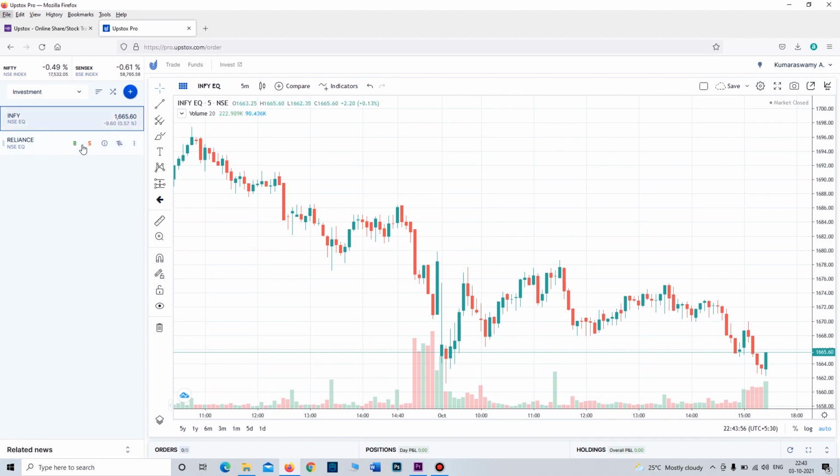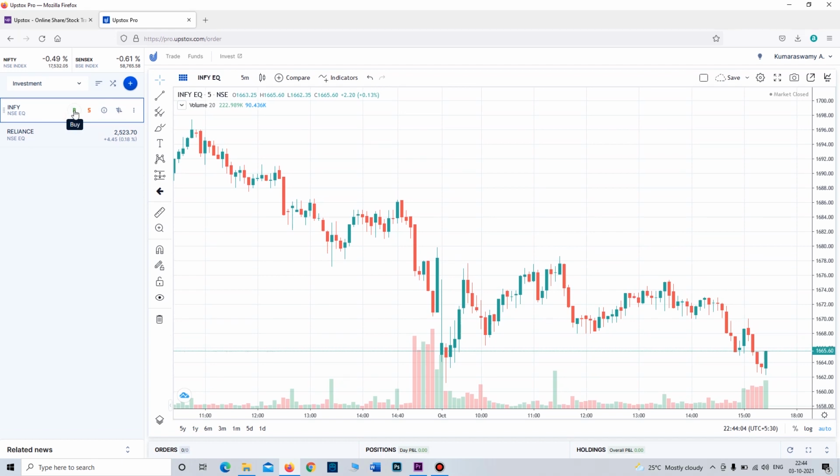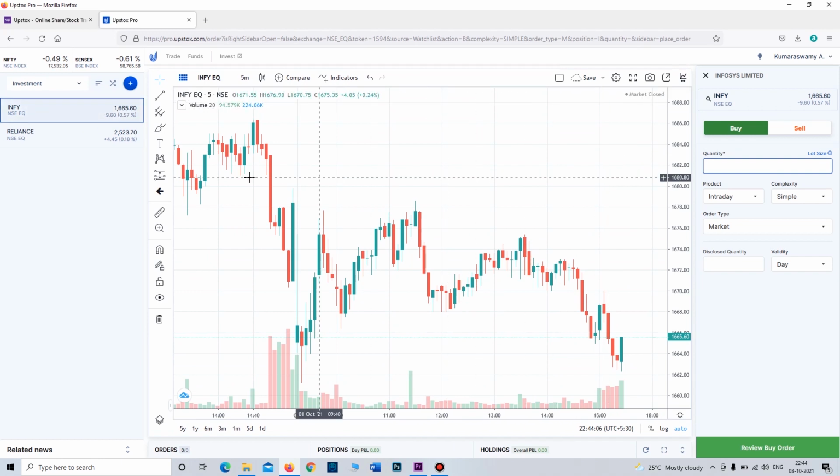After adding to the watch list, here you see buy, here you see sell. We are going for investment and we choose buy. When you press buy, here it will show you the order book and quantity, how many you want, like 500, 5000 or 100 quantities, or you can even buy one share also.